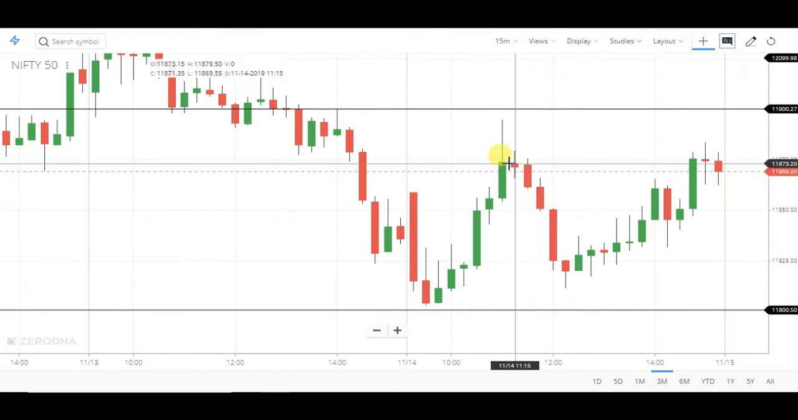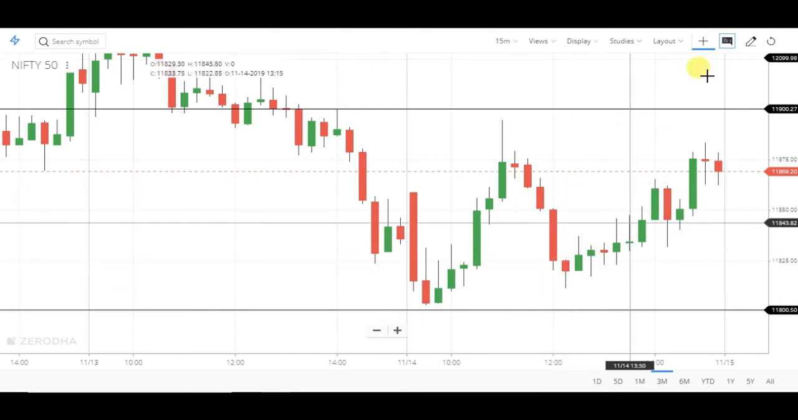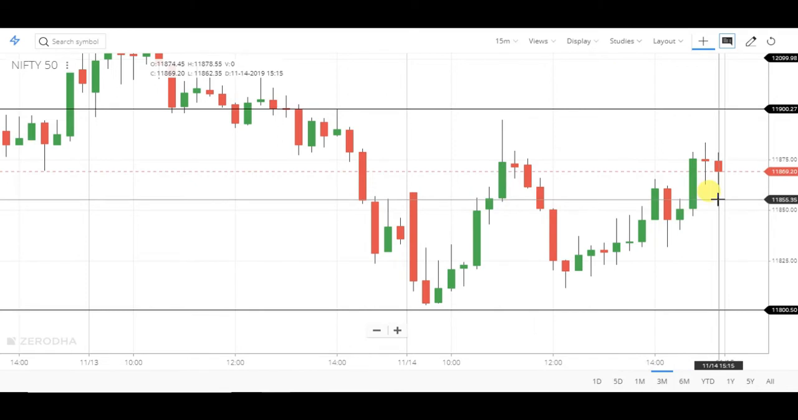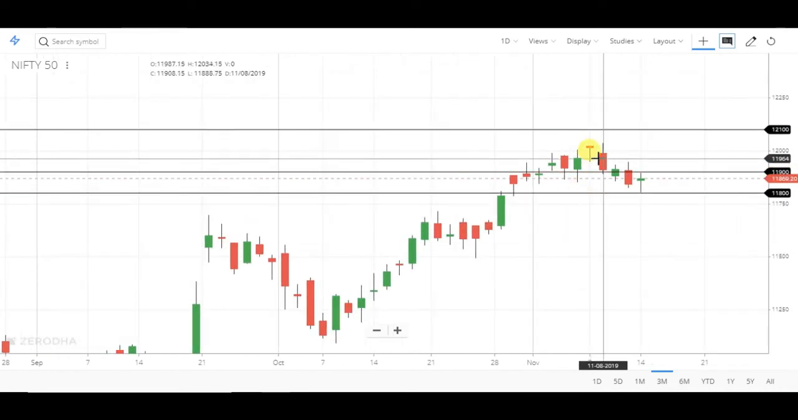And we have discussed that 11,900 is going to be a very crucial resistance for Nifty for today. Nifty made today's high around 11,894, and from here Nifty faced a strong resistance and started the downside again. So we can clearly see that Nifty was falling in this range for today, and finally Nifty closed around 11,869.